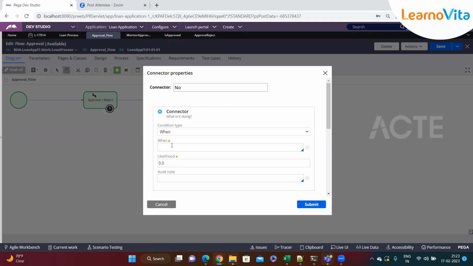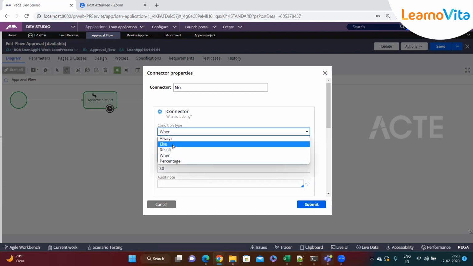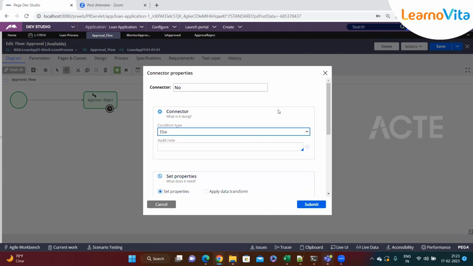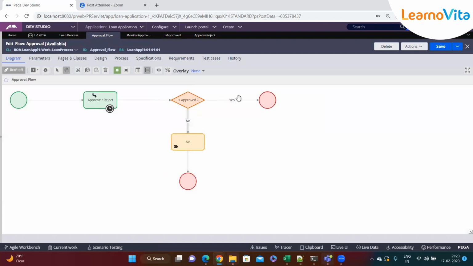Let's say we have 3 to 4 parameters on which we decide that it has to go for rejection, other than the bank representative selection and all this stuff. In that case, we can go ahead and write the when rule. But otherwise, if there is only one condition that we want to check, and otherwise we want to move on to something else, else is enough.